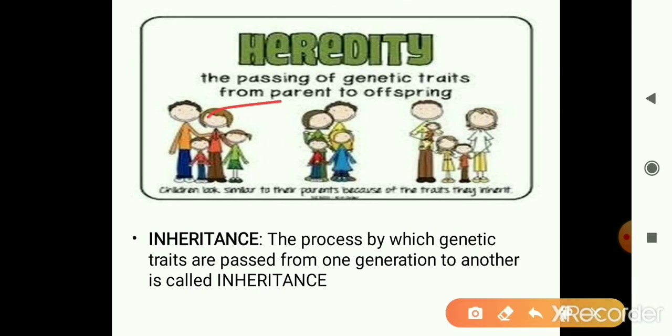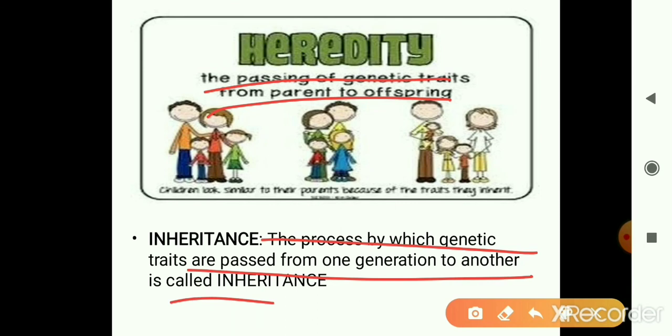Heredity, as I already said, is the passing of genetic traits. It's the transmission of genetic traits from the parents to the offspring. It's because of heredity that we all human beings have the same body design, right? And this process by which the genetic traits are passed from the parents to the next generation is what is called inheritance.